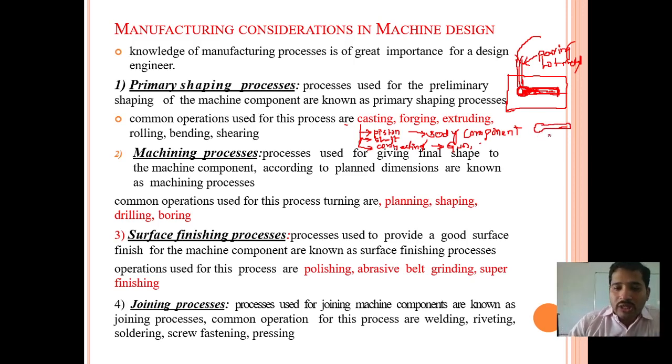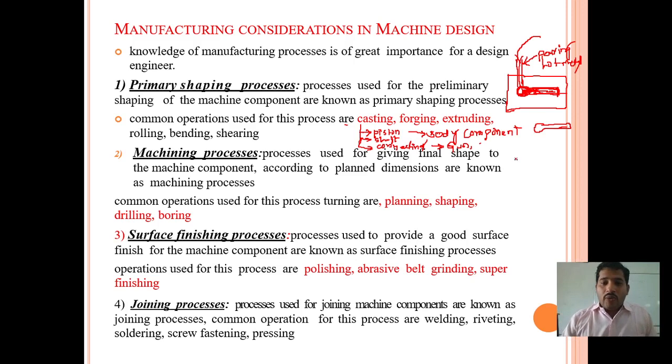In casting, we can make any such product, like a piston, shaft, connecting rod, body components of heavy four-wheeler cars as well as two-wheeler bikes, whatever you want to make, with the help of the casting process.